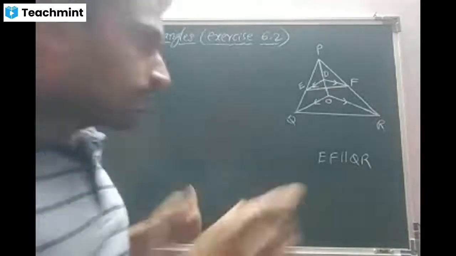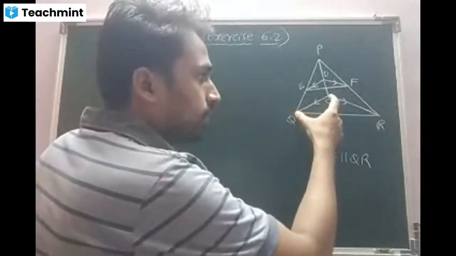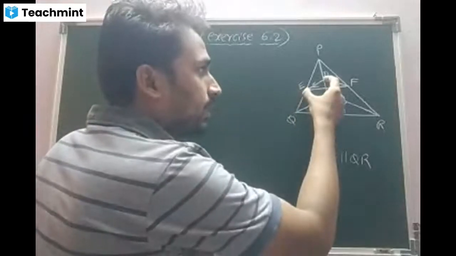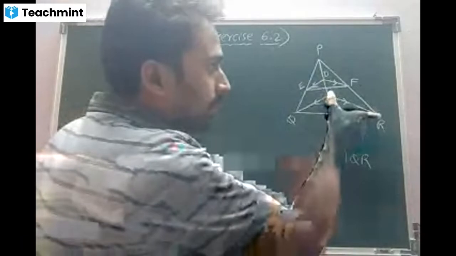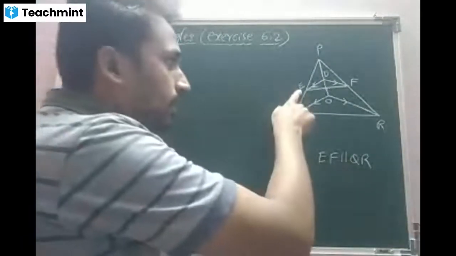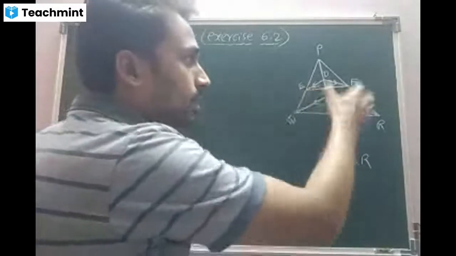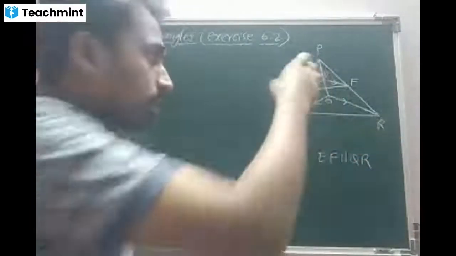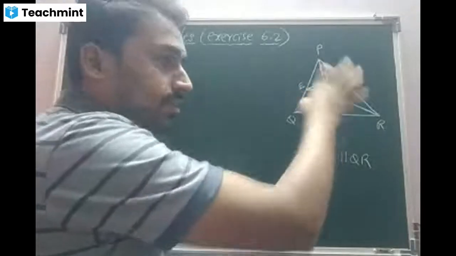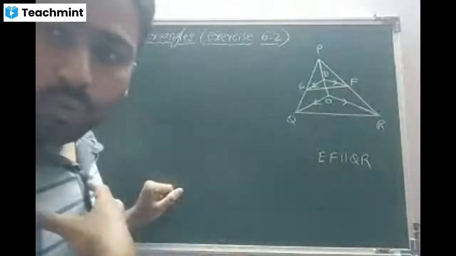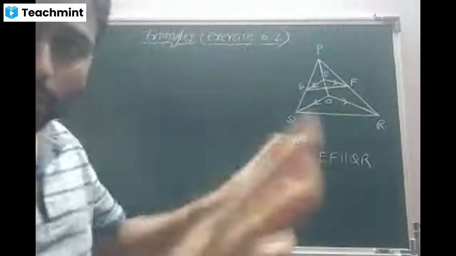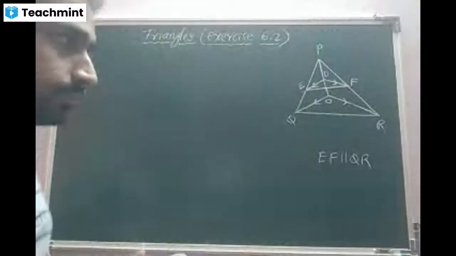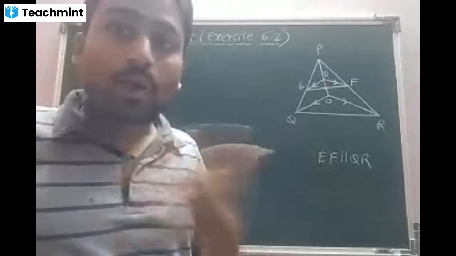Then they focused on OQ. They drew a line DE parallel to OQ. Similarly, focusing on OR, they drew a line DF parallel to OR. At the end, they joined the end points E and F with a straight line. Now, since this and this and this are parallel, according to our question, you should show that this is parallel to this. Is that clear? Yes, sir.